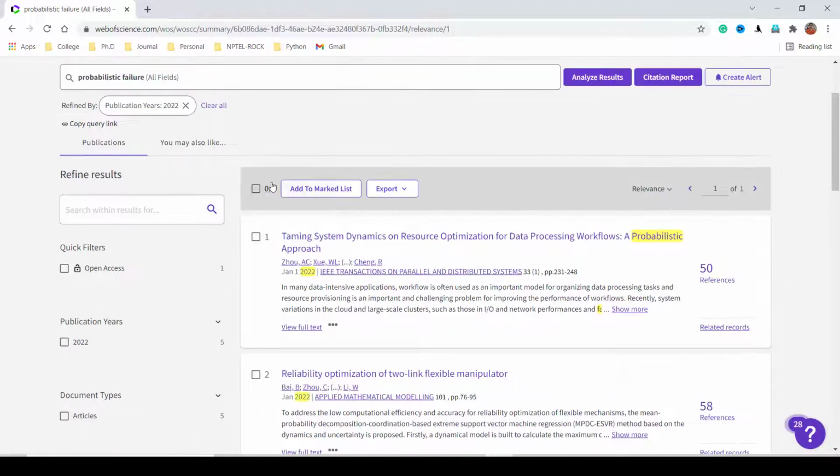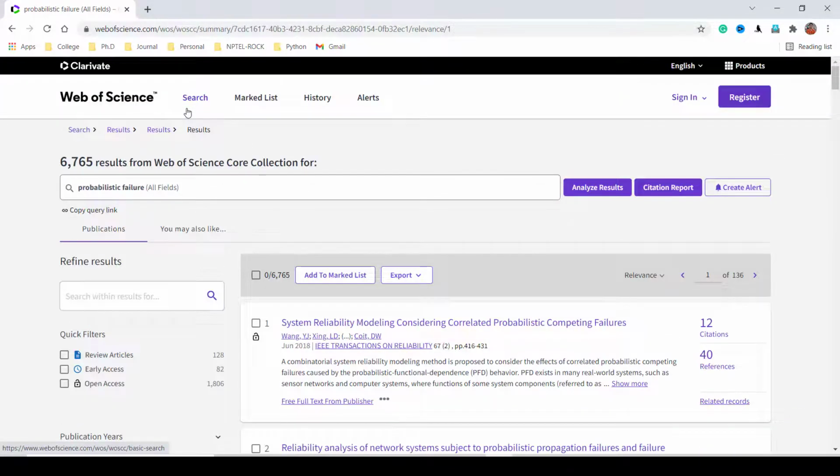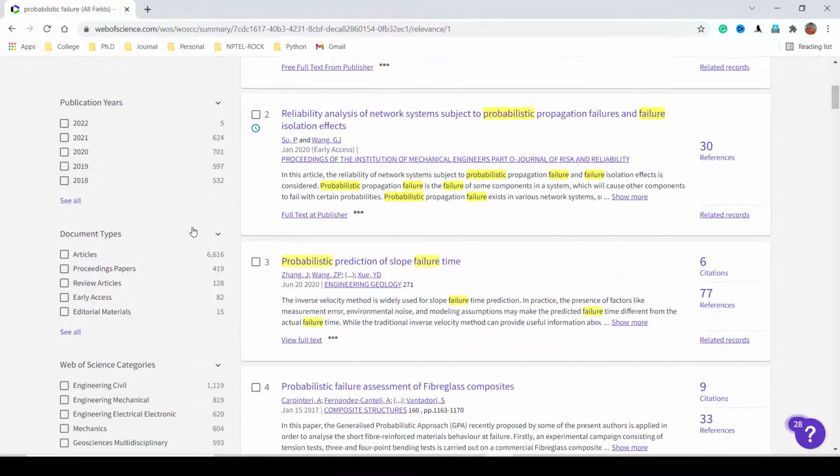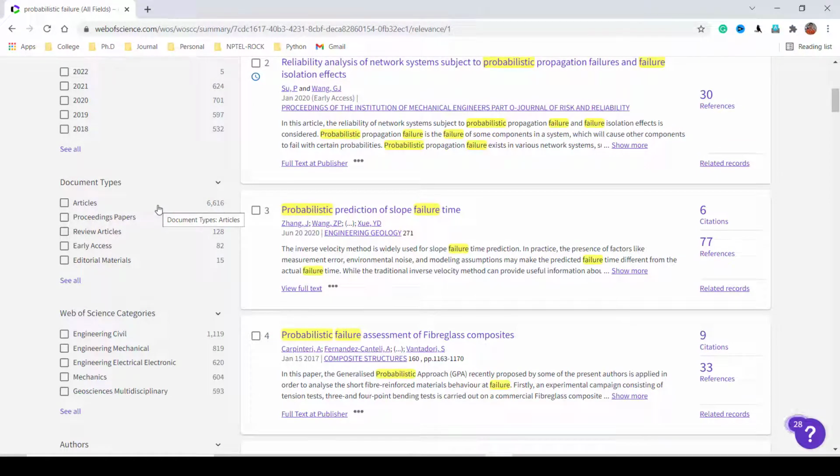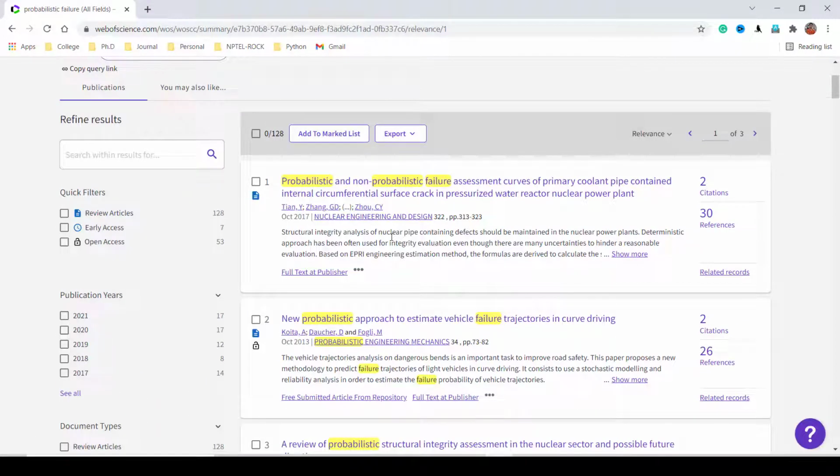Now just come to the next filter option. Here you can see there are document types. If you are looking for articles, proceeding papers, review articles, early access or editorial materials, let us see. If you wish to find any review article, let's just click on review article. You will get the review articles on this keyword.